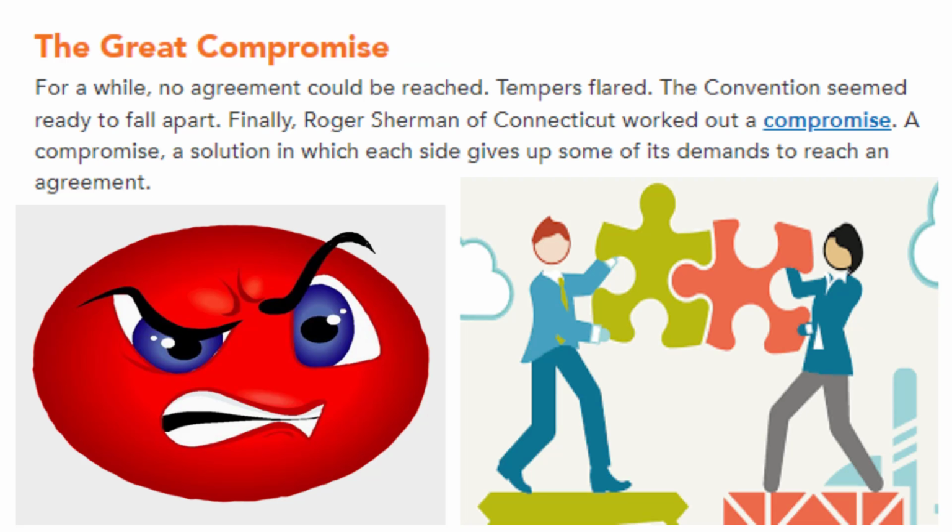The Great Compromise. For a while, no agreement could be reached. Tempers flared. The convention seemed ready to fall apart. Finally, Roger Sherman of Connecticut worked out a compromise. A compromise is a solution in which each side gives up some of its demands to reach an agreement.